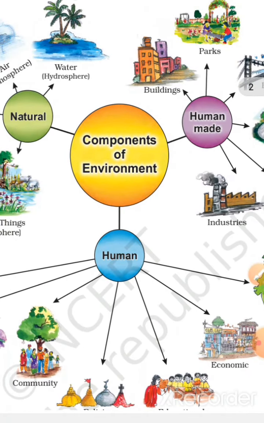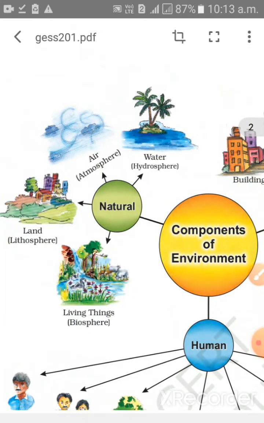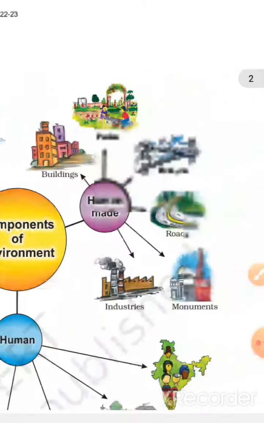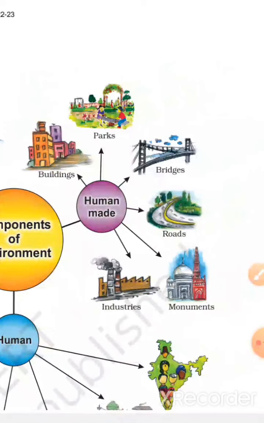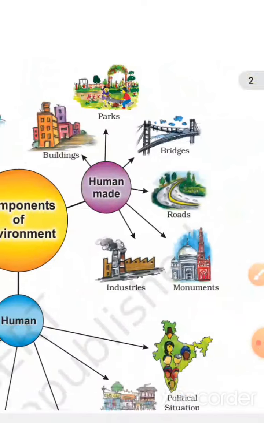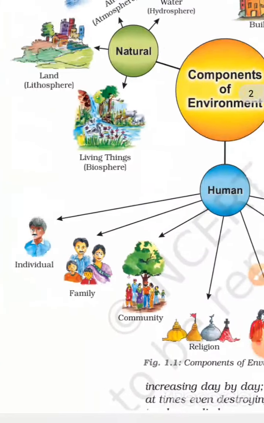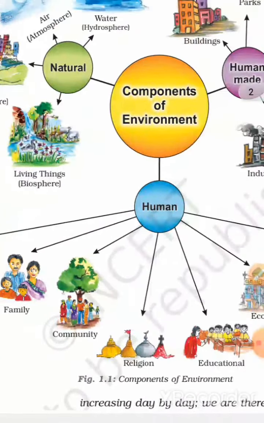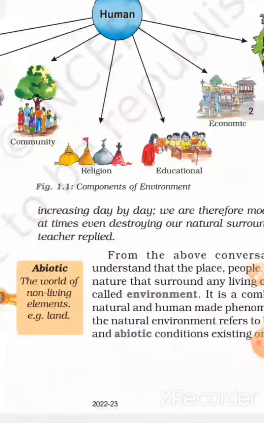So the three main components of environment are natural, human-made and human. The natural environment consists of air, atmosphere, water, hydrosphere, land, lithosphere and living things, biosphere. The human-made environment consists of all the human-made elements such as buildings, parks, bridges, etc. And the human environment consists of humans as individuals, as a family, community, religion, etc.